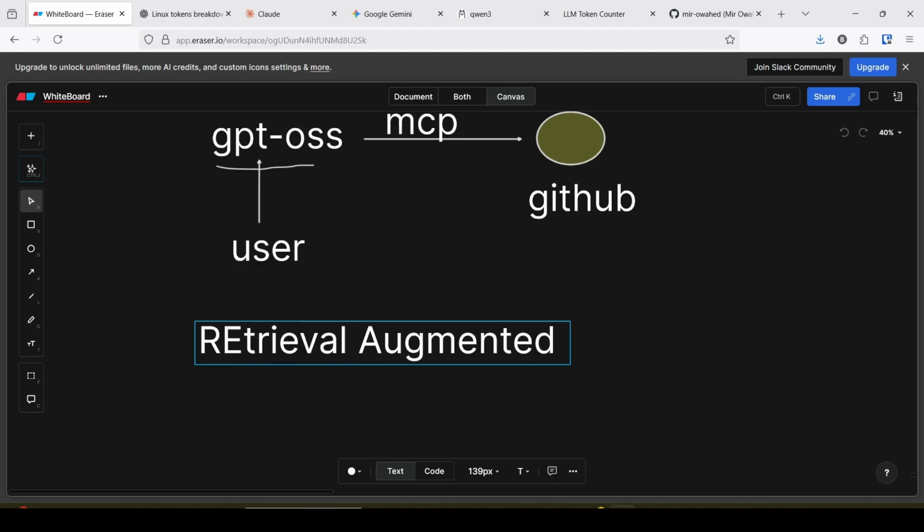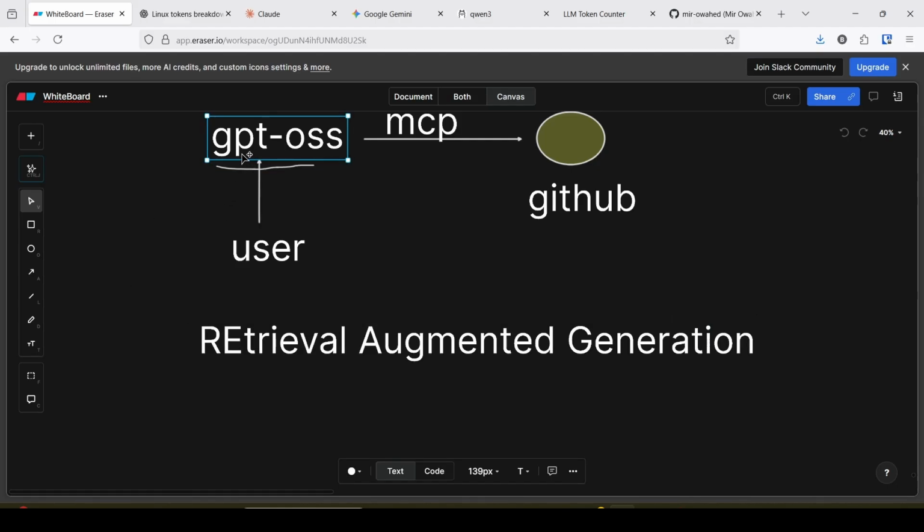That is called Retrieval Augmented Generation. The LLM or AI application retrieves the data from the context that is provided. Augmented means the context.